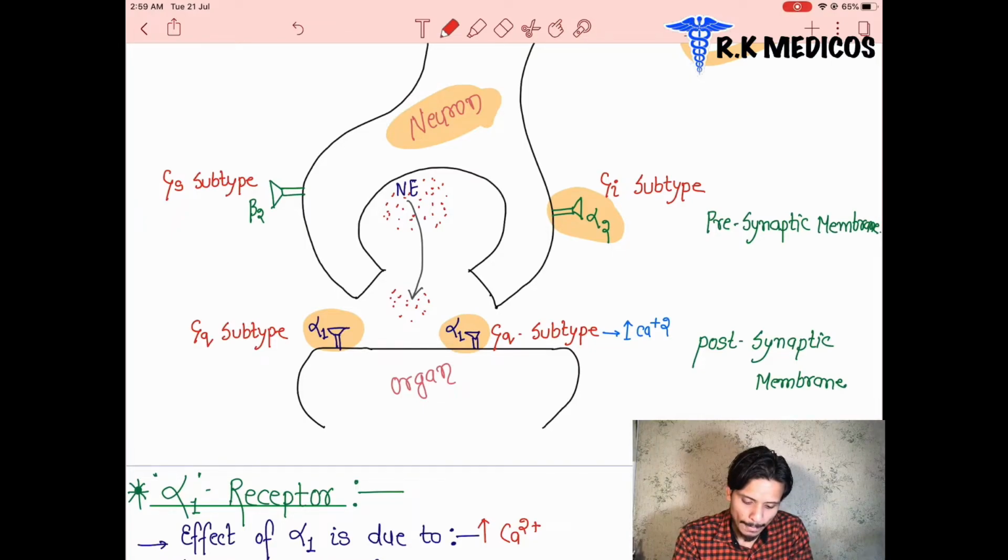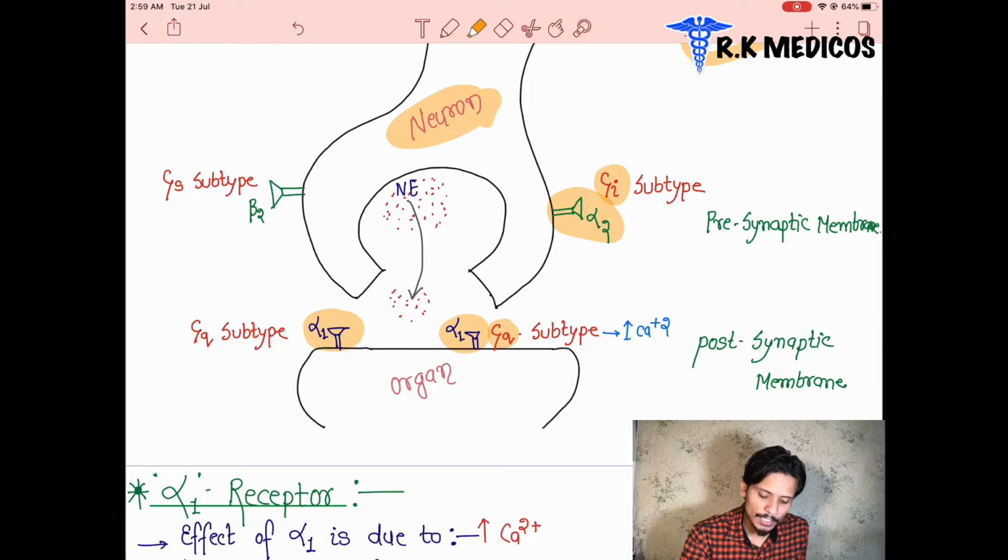We can see that in the alpha 2 receptors the GPCR action is Gi inhibitory. We can see in the alpha 1 receptor it is Gq. So these are the subtypes of GPCR through which they act: Gq in the alpha 1 receptors, and Gi inhibitory in the alpha 2 receptors.